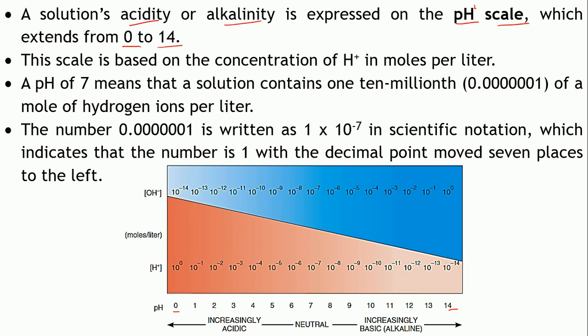Now, what is this pH scale? It is the scale which is based upon the concentration of the H plus ions in moles per liter. So this is how the concentration of the H plus ions is determined on a pH scale.